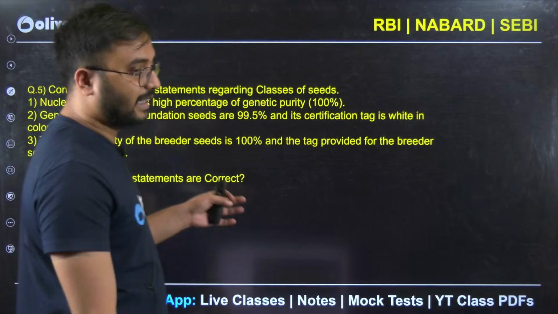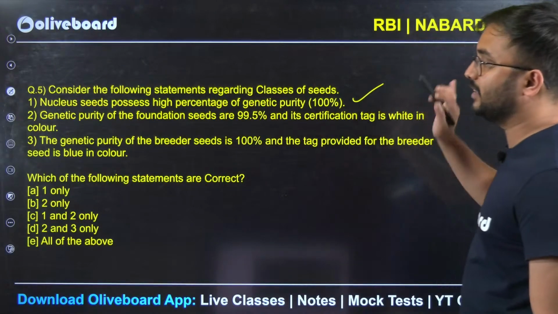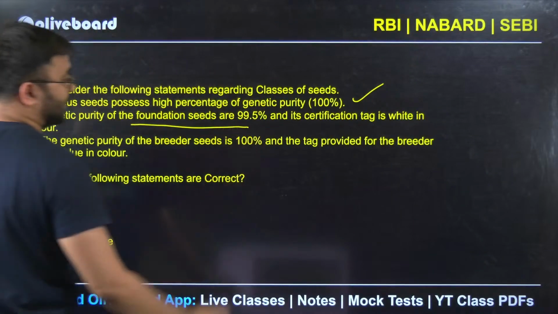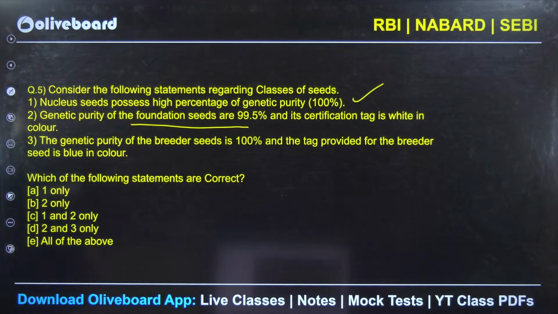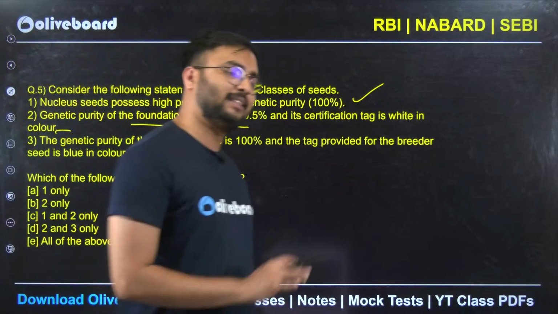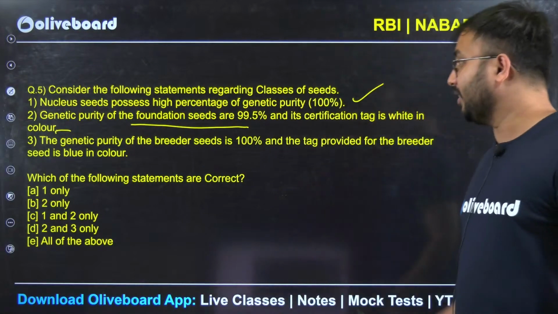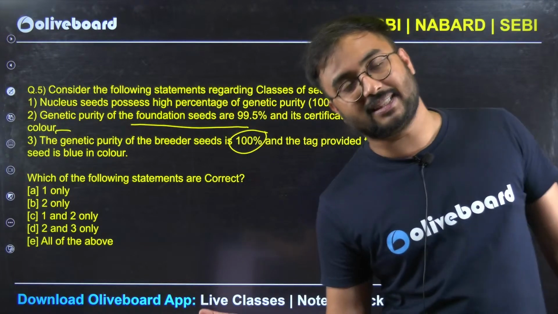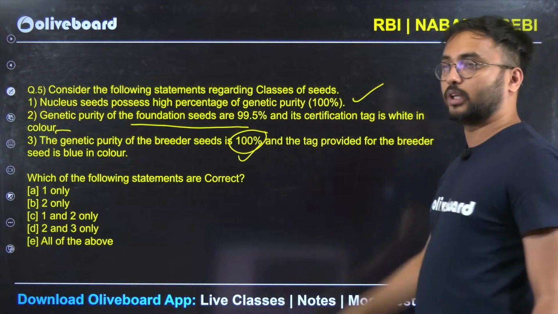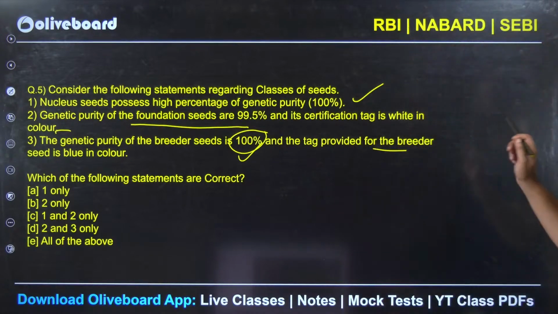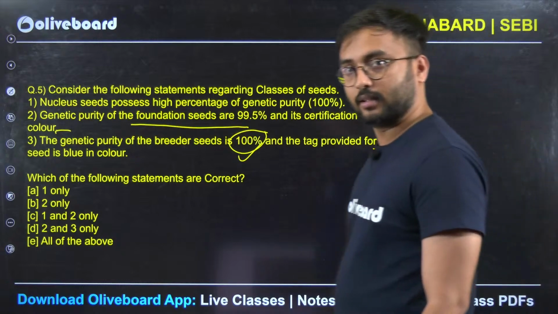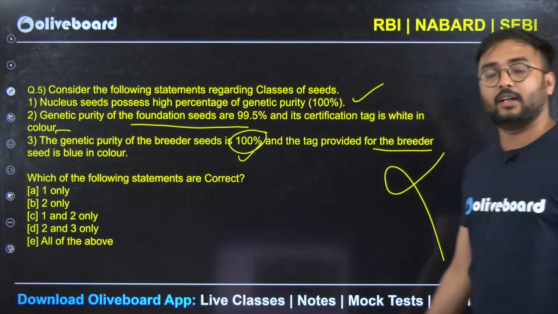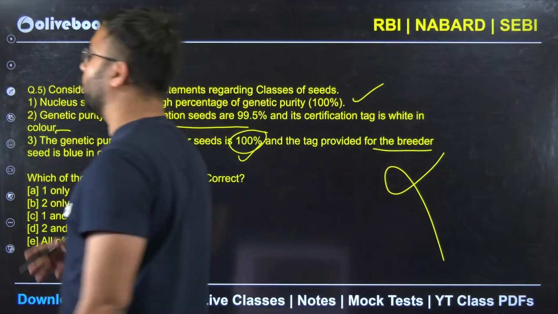Consider the following statements regarding classes of the seeds. First, nucleus seed possesses high percentage of genetic purity, 100%. Genetic purity of foundation seeds is 99.5% and certification tag is white in color. The first and second statements are absolutely correct. The third statement, genetic purity of the breeder seed is 100%, which is correct. It's 99.5% in some cases and 100%, but generally 100% is also correct for breeder seeds. But the tag provided for the breeder seed is blue in color. Is it correct? Yes, right? No. The tag color for the breeder seeds is not blue, but rather golden in color. Some also say that it is golden yellow in color.